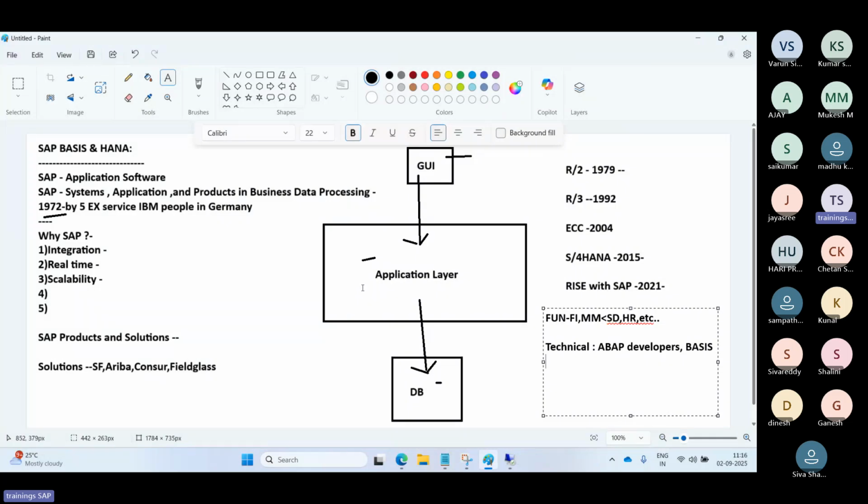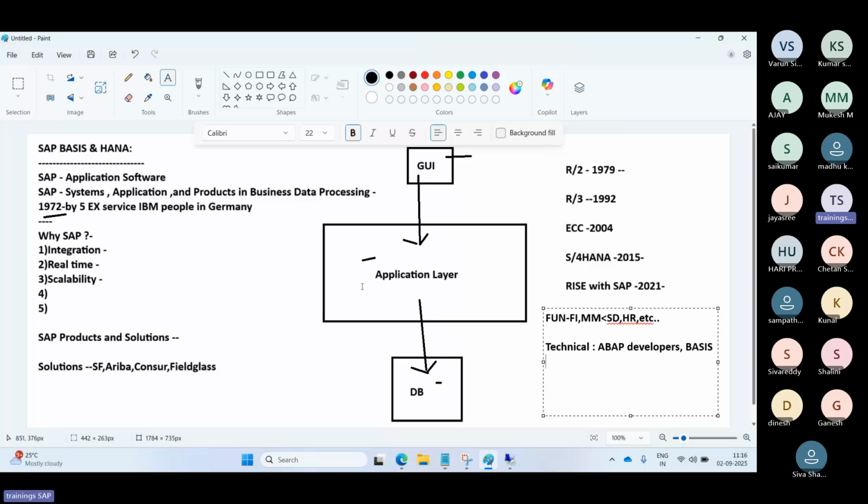So, in short, SAP is the world's leading ERP software that integrates all the business processes into one system, available on-premises or in the cloud, powered by SAP HANA and BTP solutions. Nowadays, cloud-related solutions are also available in the market.